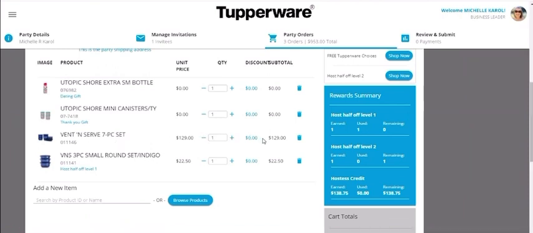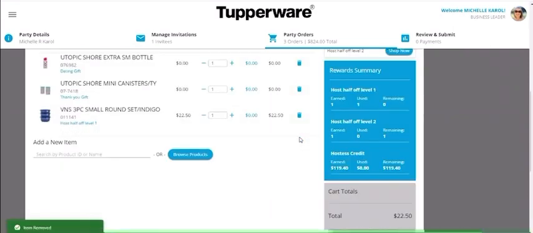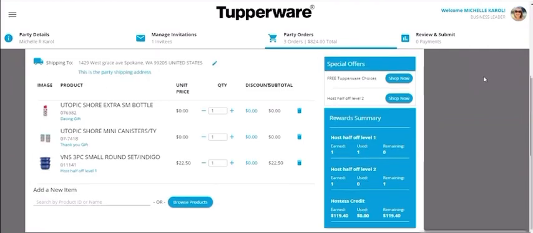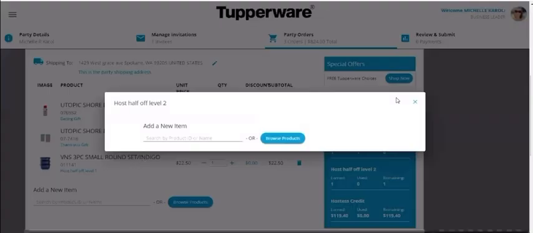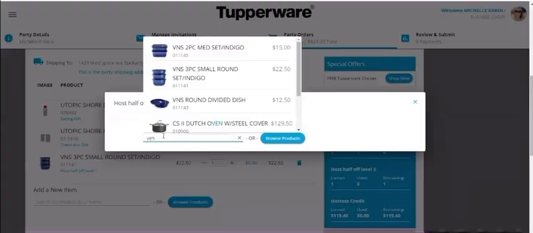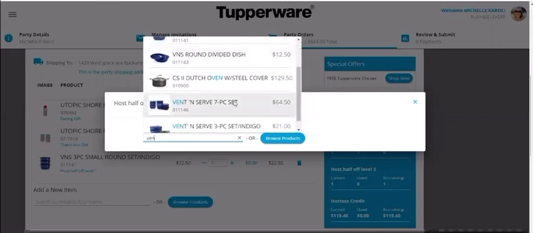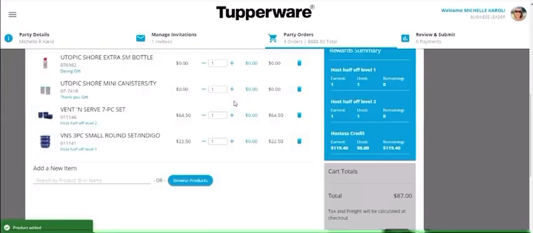So it's saying that she owes $129. So I'm going to click the little garbage can. I love how this is so easy. If you make a mistake, all you have to do, put it in the garbage can, item removed. So we're going to go back. Oh, that's right. I have to click shop the second half price. I'm going to click vent again, or VEN. And I want that 7-piece set for half price. All right. That looks more like it.